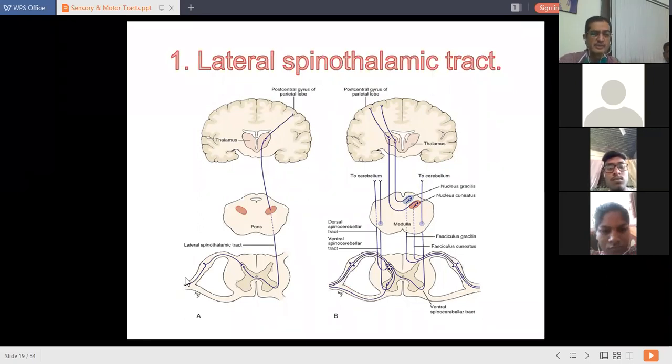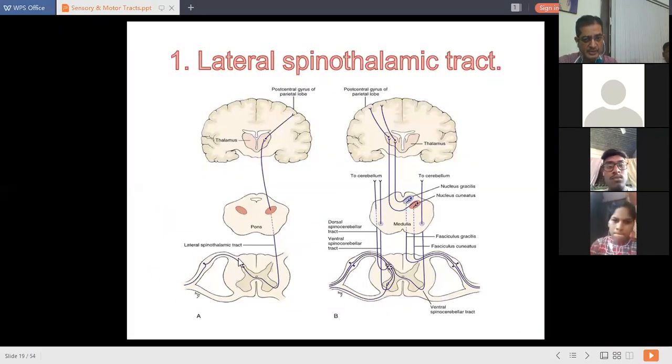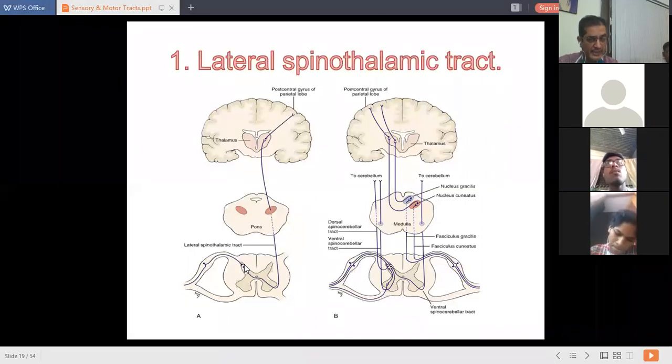The first order neuron starts from peripheral sensory receptors of pain and temperature, because the function of this tract is pain and temperature. So this starts from peripheral sensory receptors and enters into the posterior gray horn, where it terminates, and the second order neuron starts. At the spinal level itself, the second order neuron crosses to the opposite side.